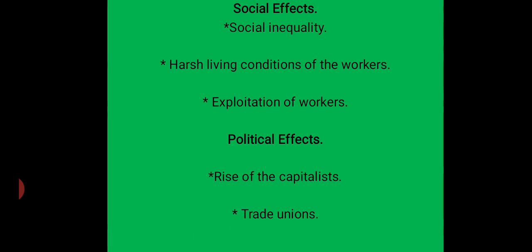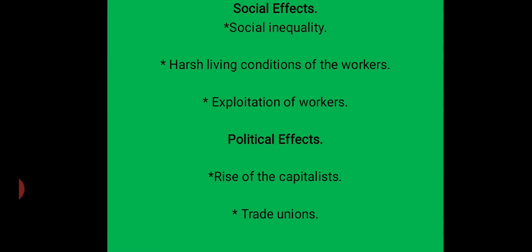Black smoke filled the air, and in the absence of basic amenities like health facilities, diseases and epidemics took a heavy toll of human lives. According to a report of a slum in Manchester, all the inhabitants had died due to a cholera epidemic in the early 1830s. Next, exploitation of workers.